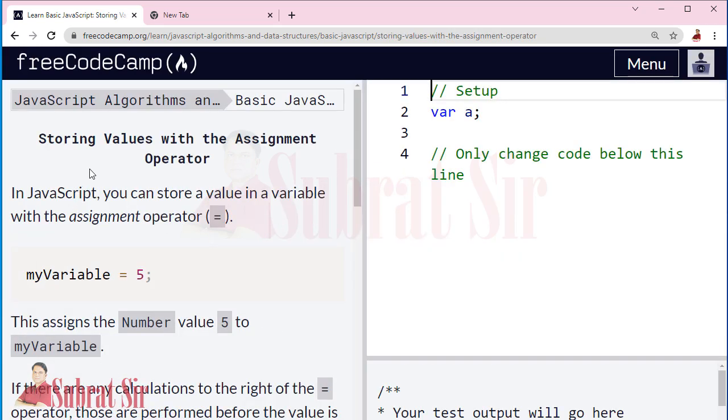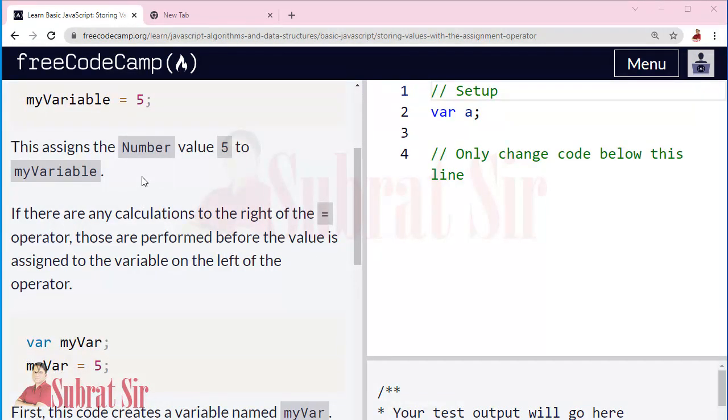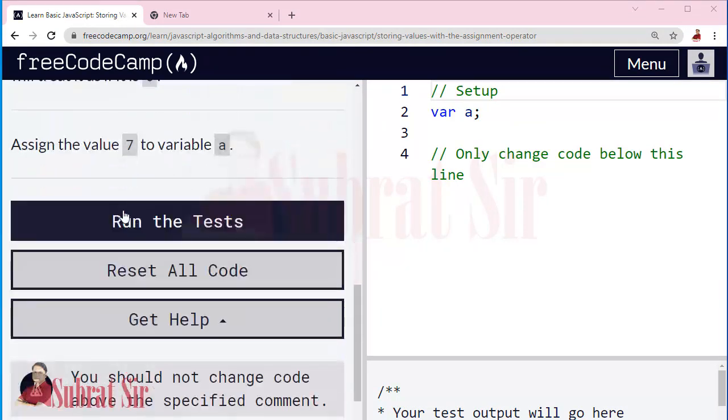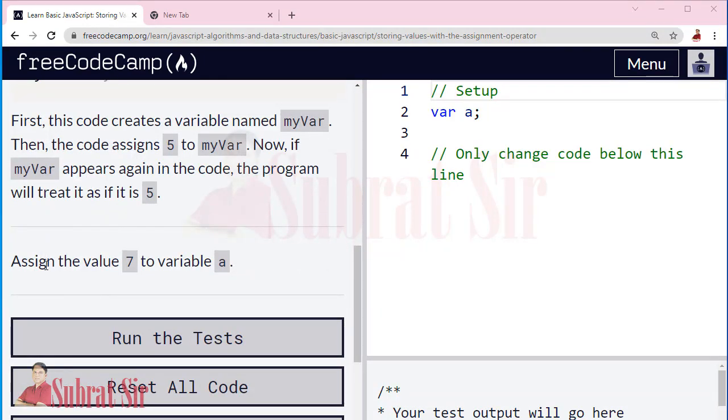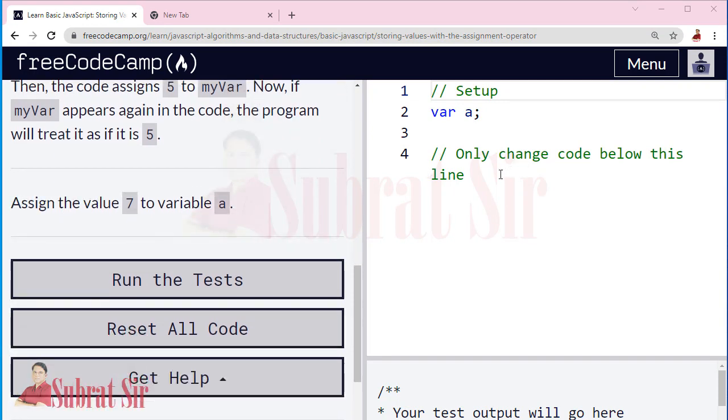Then, storing values with the assignment operator. I have already told you that we can use the equal sign as an assignment operator to assign a value to any variable. Here we have the task: assign the value 7 to variable a. So we will write here a equal 7.